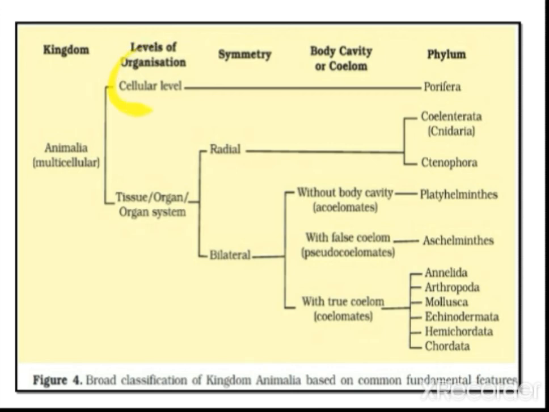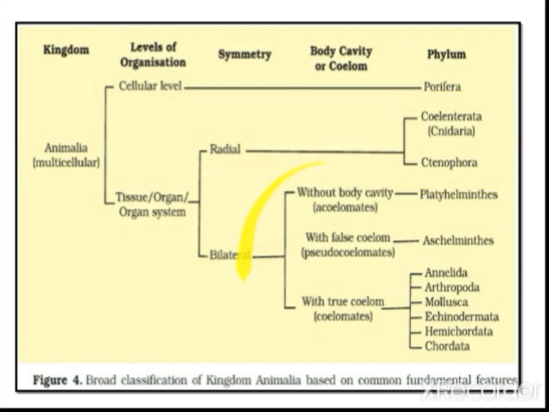The first we have seen regarding levels of organization, that is cellular level and tissue, organ system level. At cellular level, the Porifera are coming under. Then once again we consider symmetry. Radial symmetry, under that Coelenterata and Ctenophora are coming under.